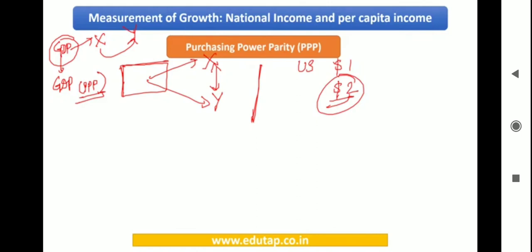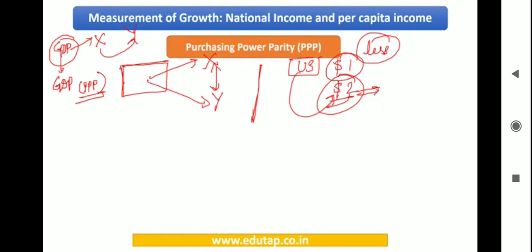That means the cost of living in the US is less. Okay, because the similar product is costing less in the US and costing more in Germany. So if a person has less money, he can still survive in the US, but with the same amount of money in Germany, he is going to face problems because the price of the product is double. Here just $1, and here when he comes it is $2. The cost of living is going to be high in Germany.